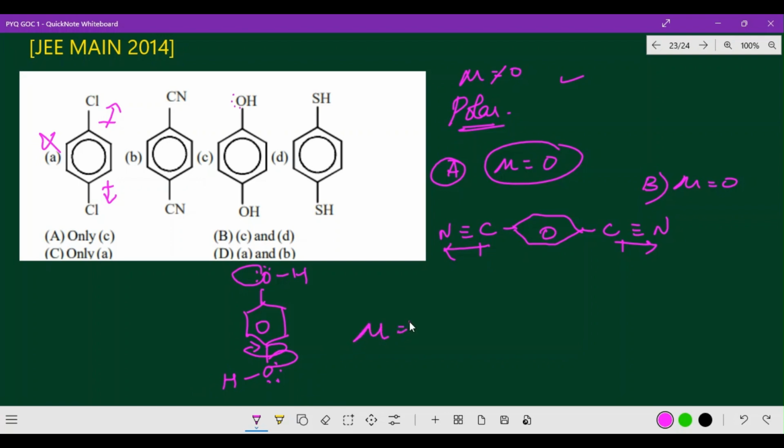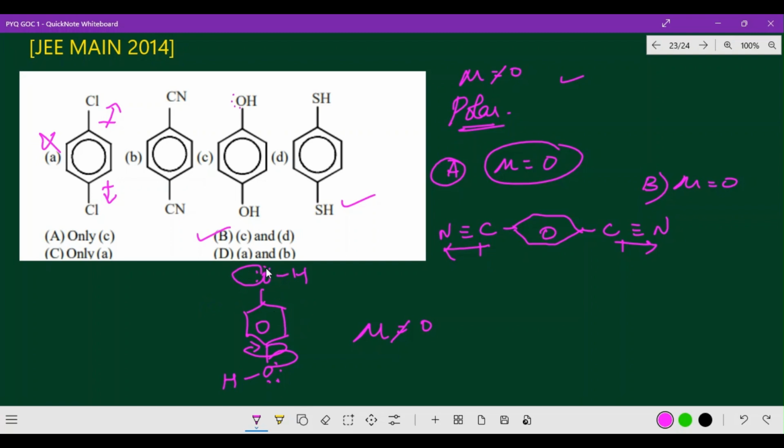So mu is not equal to 0. In the same way, sulfur is in the same group, so naturally this will have the same character, mu is not equal to 0, that means a polar compound. So which is the correct option? Option C is the correct option.